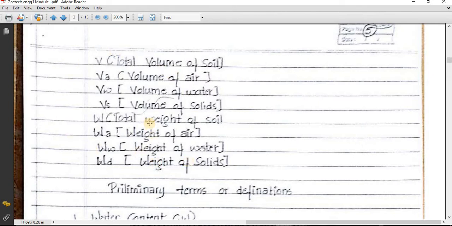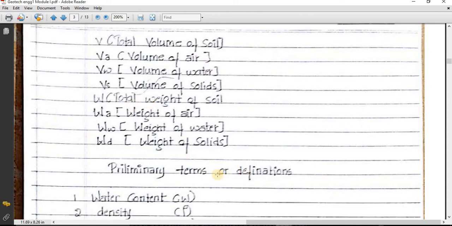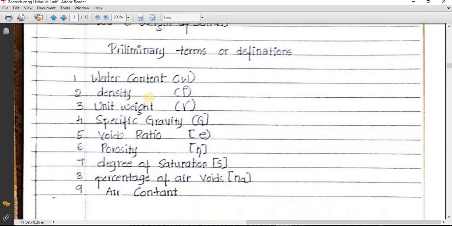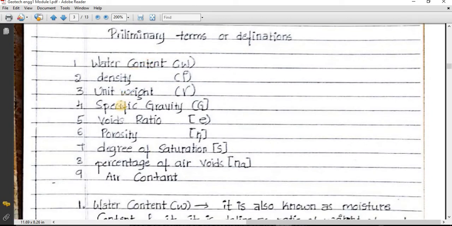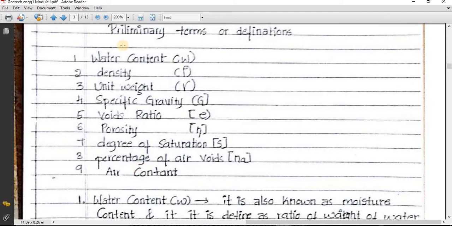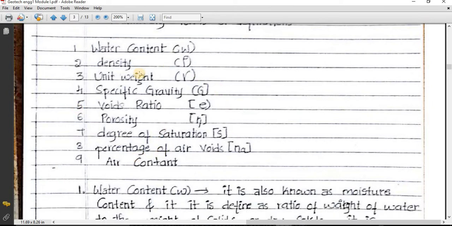So by using these terms and this phase diagram, let us study in general why we need to study this phase diagram. This phase diagram helps us to define some basic terms, some preliminary terms in soil mechanics. So what are those preliminary terms? Those preliminary terms are given over here: water content, density, unit weight, specific gravity, void ratio, porosity, degree of saturation, percentage of air voids, air content. So these are primary terms which we need to know before studying soil mechanics actually.